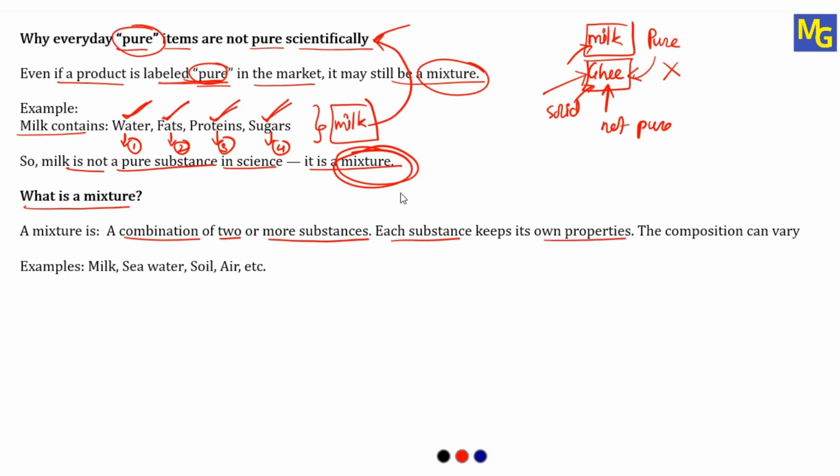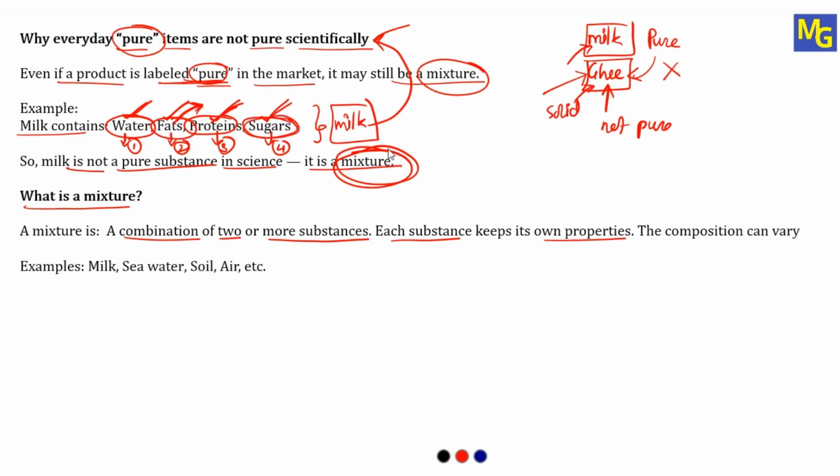So in a mixture, whatever substances you are mixing, if you take the example of milk only, in milk, if it is having water, then water will keep its own properties. That is flowing. Water will flow. That's why milk will flow. If milk is having fat, the fat will keep its own properties. So when you drink milk, the required fat for the body will be supplied with the help of milk. Proteins which are present in the milk will remain as protein. When you drink milk, you will get the protein. Sugar will remain as sugar. That's why when you drink milk, it is a little bit sweet. Or if you heat the milk and evaporate it, removing the water, whatever remains at the end will be a little bit sweet.